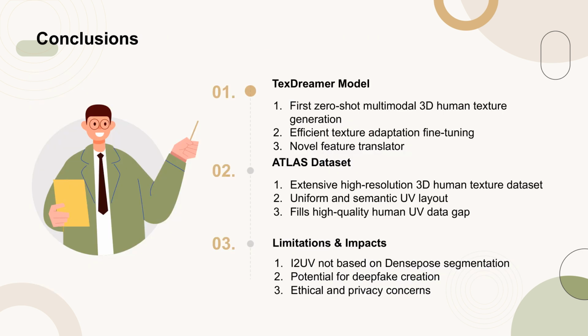The TexDreamer model represents the first zero-shot multimodal approach for high-fidelity 3D human texture generation. It leverages efficient texture adaptation, fine-tuning, and introduces a novel feature translator to accurately generate textures from text or images. Additionally, the Atlas dataset, which is the most extensive high-resolution 3D human texture dataset to date, provides a uniform and semantic UV layout, addressing the lack of high-quality human UV data. Despite these advancements, the model has limitations, such as not being based on dense pose segmentation for real-life applications, and raises ethical and privacy concerns due to its potential use in creating deepfakes.